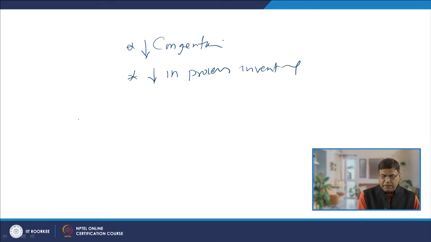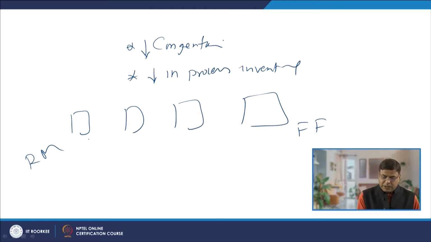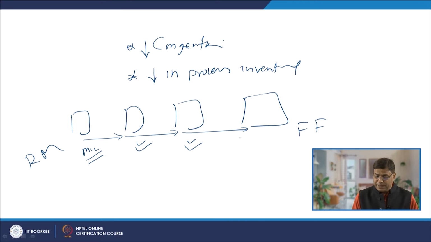For example, if there are 4 stages of production from the raw material to the final finished product, then if the production starts, it should move smoothly from one stage to another, and in the course of production a minimum number of units are there at each of the stages.